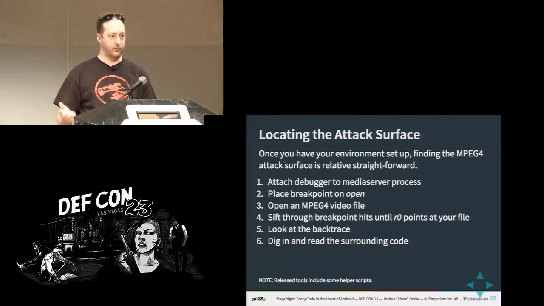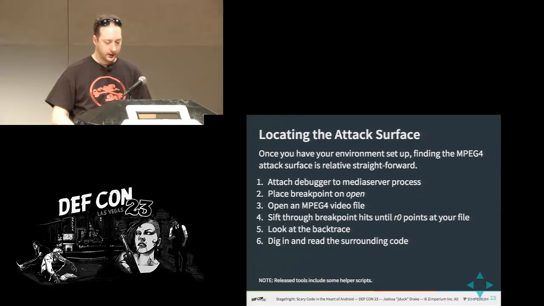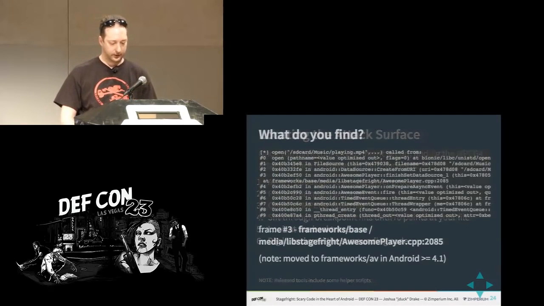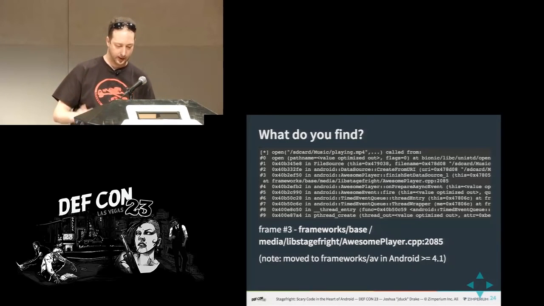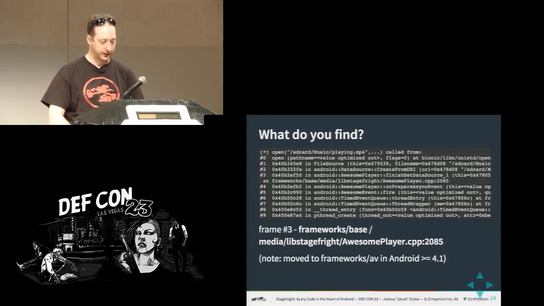Basically, in order to figure out what's going on with the code, I just opened up a movie while I had a debugger attached. I put a breakpoint just on the open thing. I was like, okay, we're going to play a file, so it's got to open it. And then I looked back and started digging around in the code. So here's what the backtrace looks like. You can see I'm playing the playing.mp4 file, and you can see all the different functions that are called in the process, including some paths to where they are in the AOSP codebase.